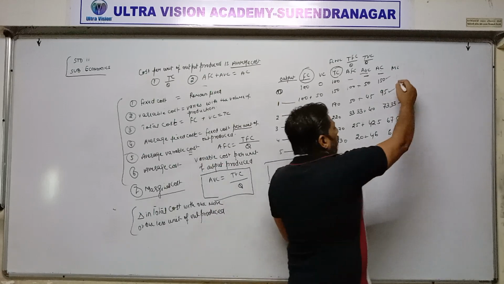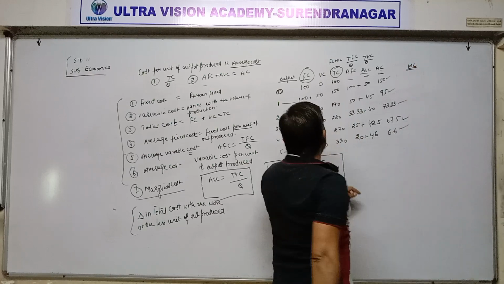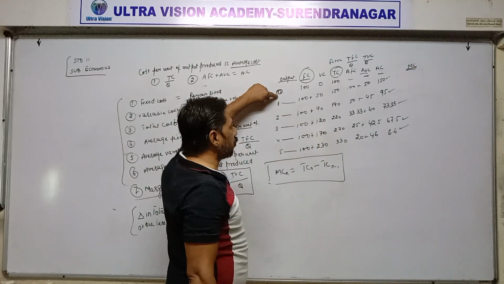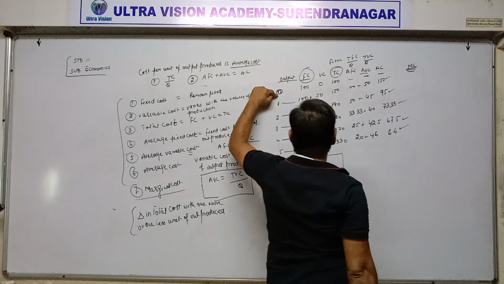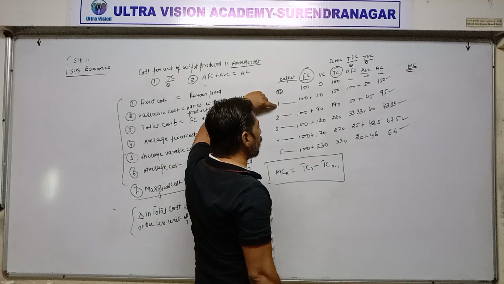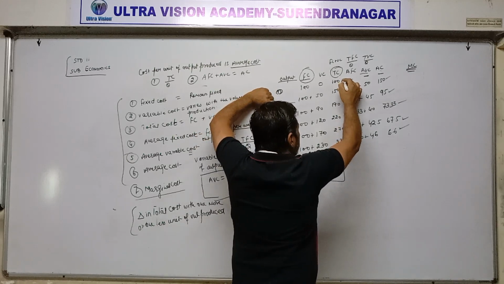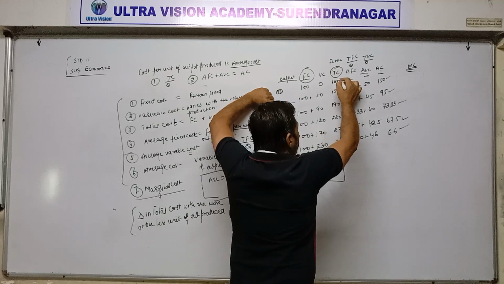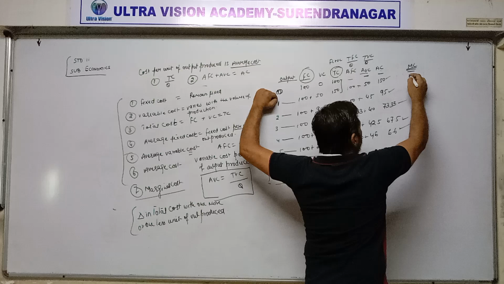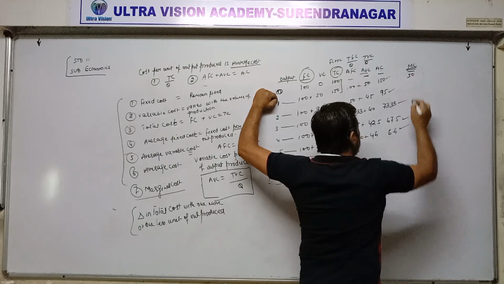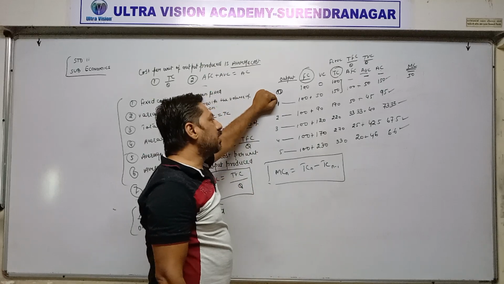Now, when we are producing 0 units of output, marginal cost remains 0. When we are producing one more unit, from 0 to 1, total cost becomes 150, from 100 to 150, so the total change is 50 rupees. So 50 rupees becomes marginal cost.